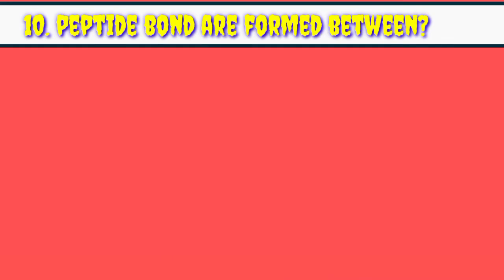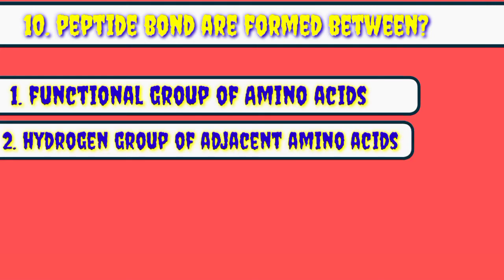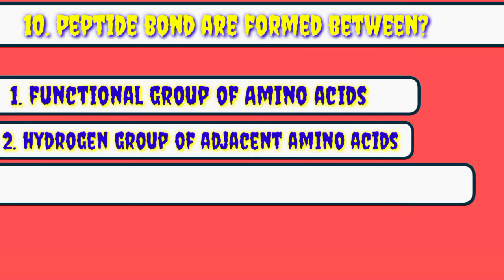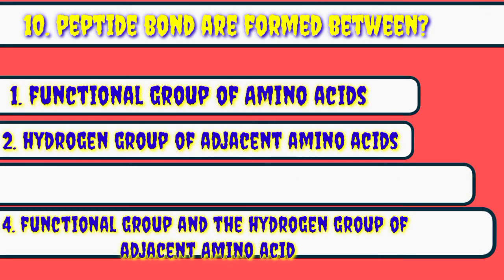Our 10th MCQ: peptide bonds are formed between: option 1, functional group of amino acid; option 2, hydrogen group of adjacent amino acid; option 3, carboxyl group and amine group of adjacent amino acid; option 4, functional group and the hydrogen group of adjacent amino acid. Friends, note that peptide bonds are formed between the amine group of one amino acid and the carboxyl group of another amino acid. If you see option number 1, it says that peptide bonds are formed between functional groups of amino acid. But we know that an amino acid has 2 functional groups, one is the amine group and the second is the carboxyl group.